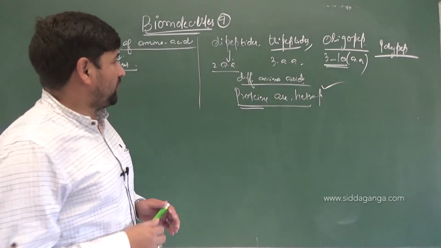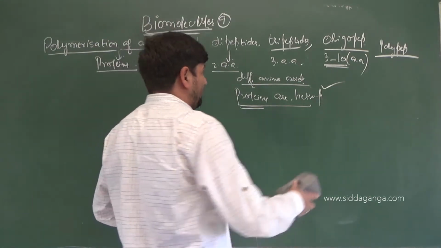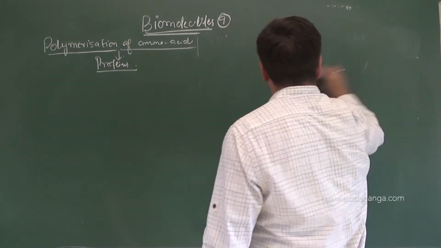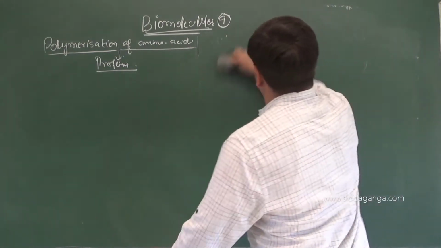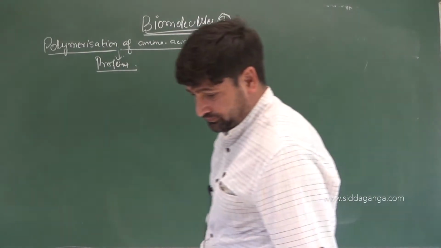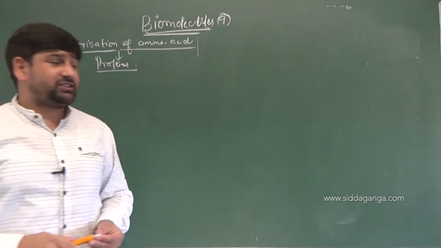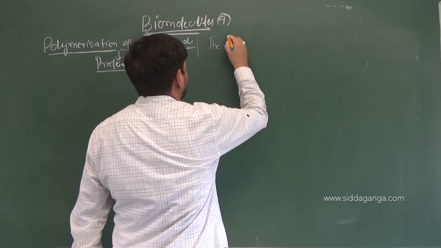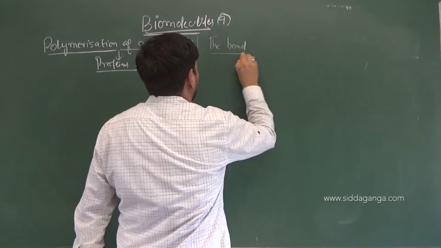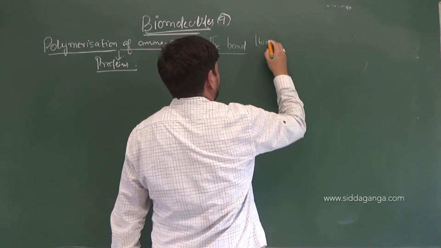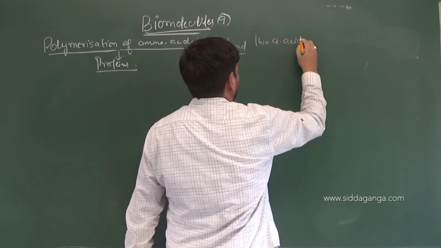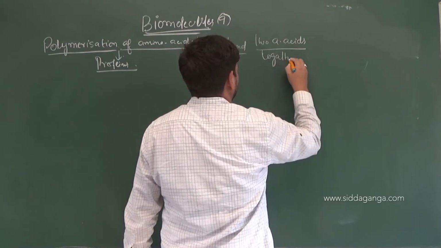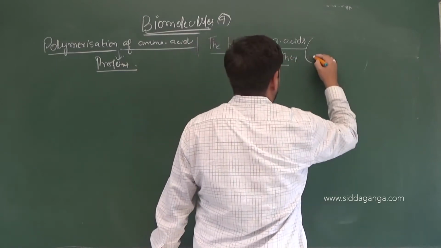Let us take an example of a basic polypeptide, a dipeptide, which is made up of some simple amino acids. In this case, the bond which holds two amino acids together is called the peptide bond.